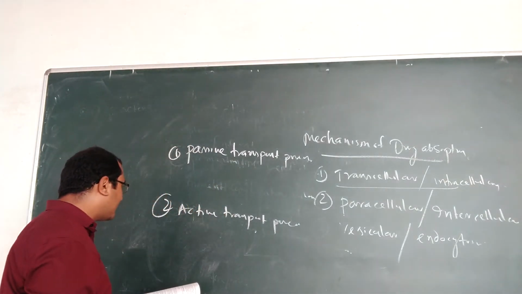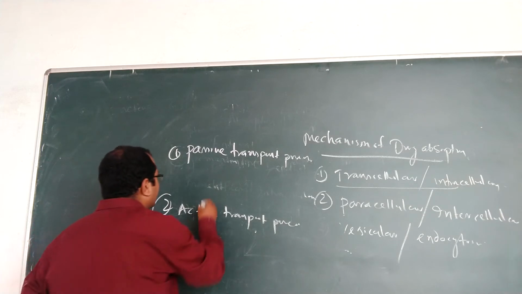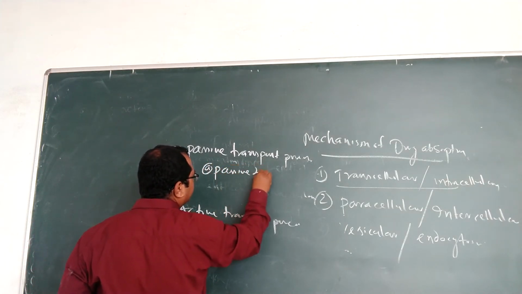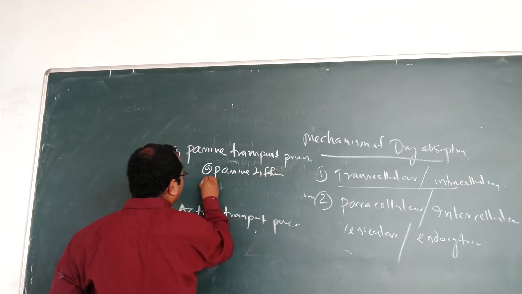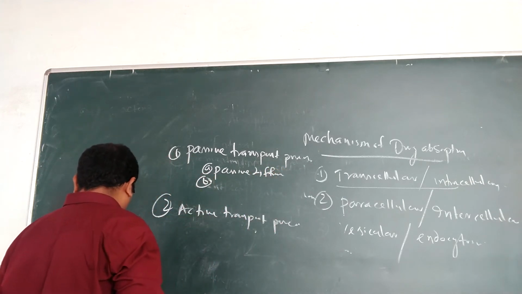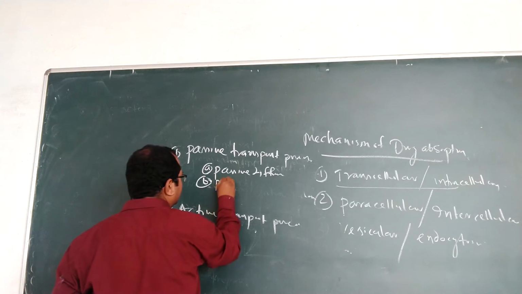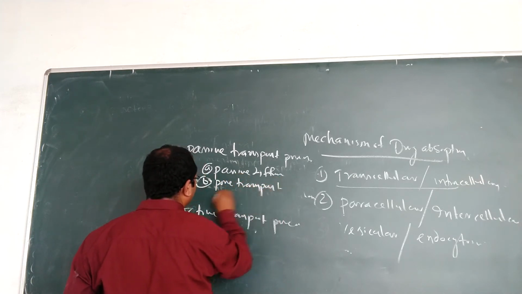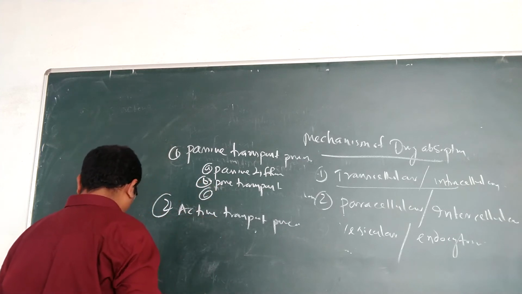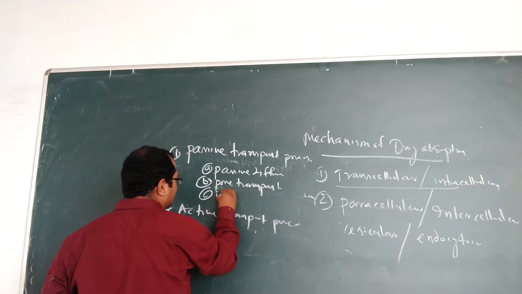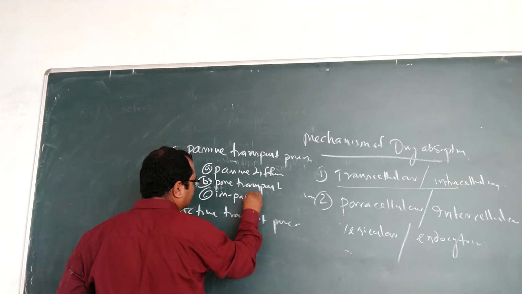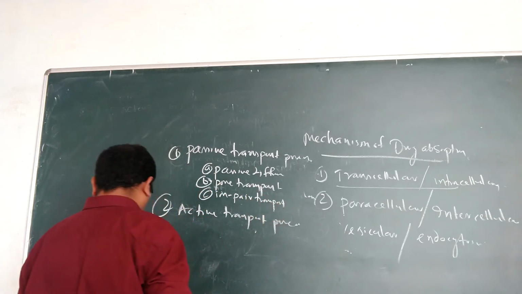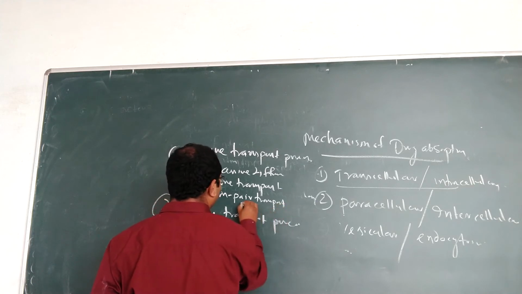In the passive transport mechanism, the first one is passive diffusion. Then pore transport. Then ion pair transport. Then facilitated diffusion.